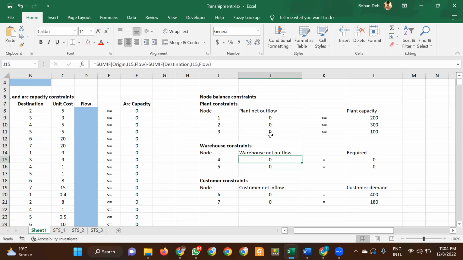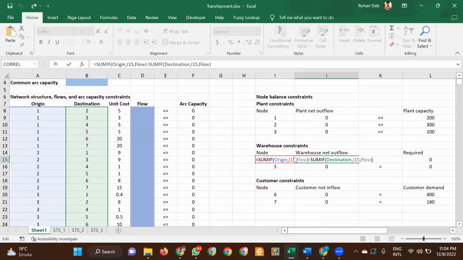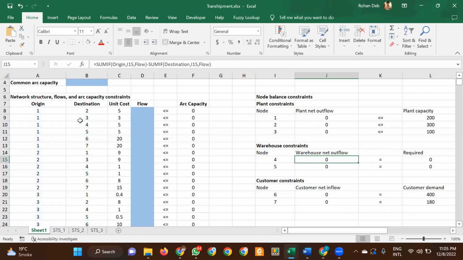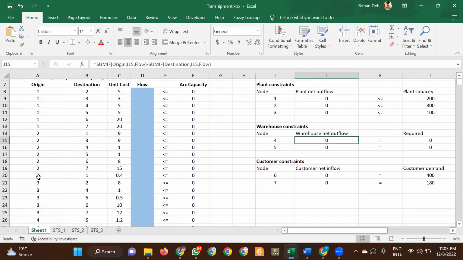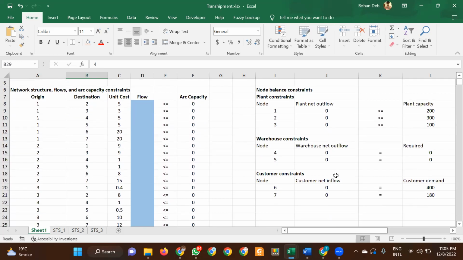For the warehouse, again it's the origin. Whatever is coming into the warehouse minus whatever is going out of the warehouse should be equal to 0. So it'll do a SUMIF of all the points that have an origin of 4 and all points which have a destination of 4. So here, here, and here. Same for 5 and 6.